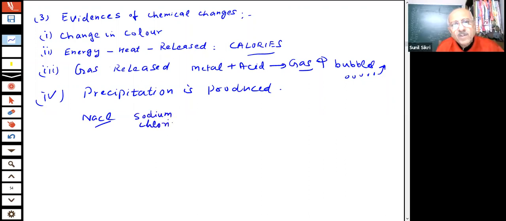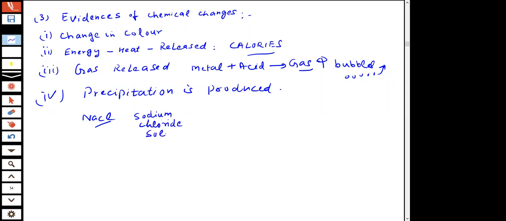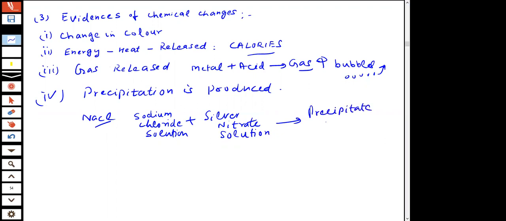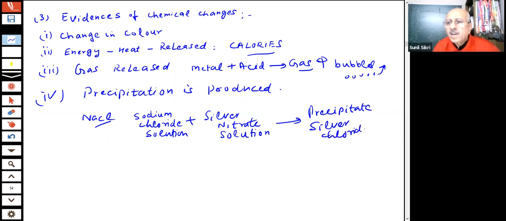You have sodium chloride solution and you add, student, silver nitrate solution. You will get a precipitate of, what do you get, students? A precipitate of silver chloride. How will I know?